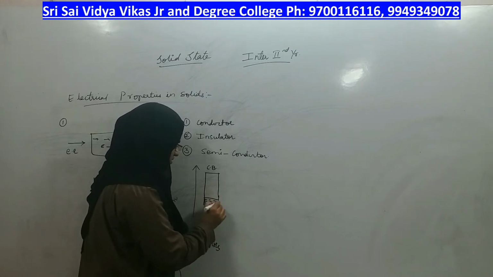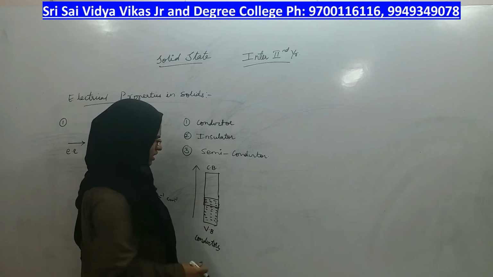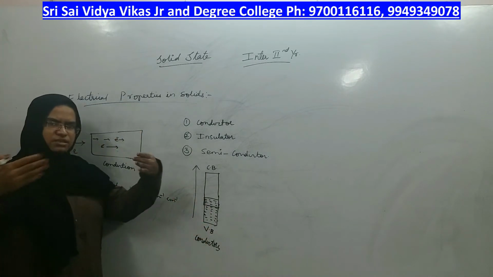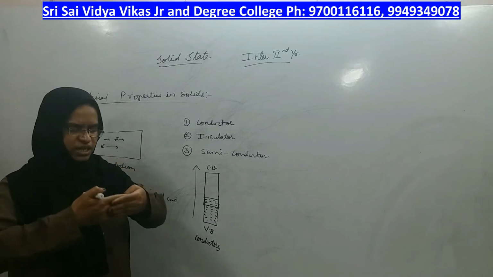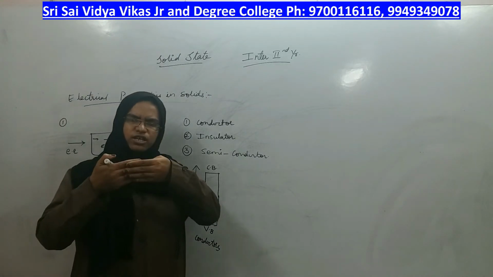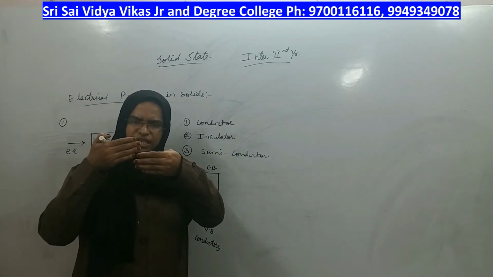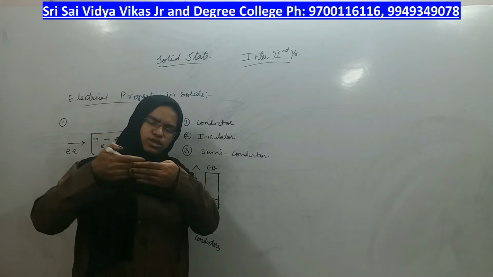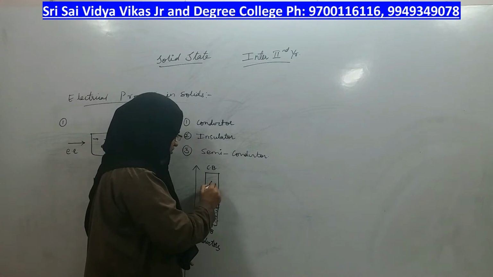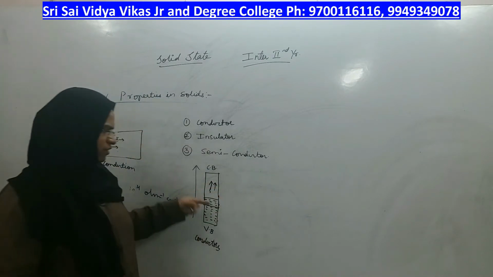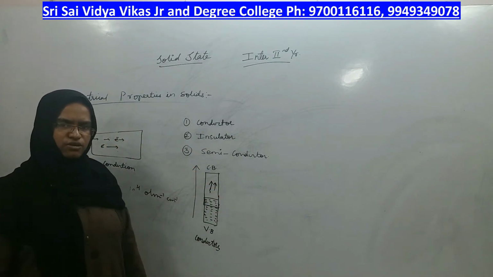The conduction band and valence band come close and overlap on one another, and therefore whatever electrons were present in the valence band can easily go to the conduction band, and from the conduction band the flow of electrons starts.